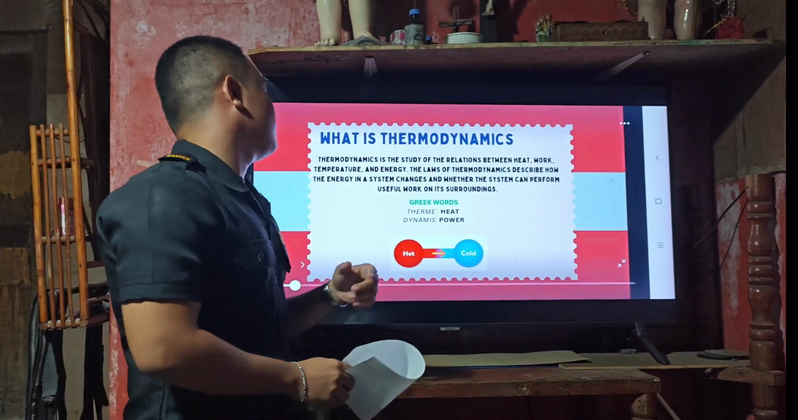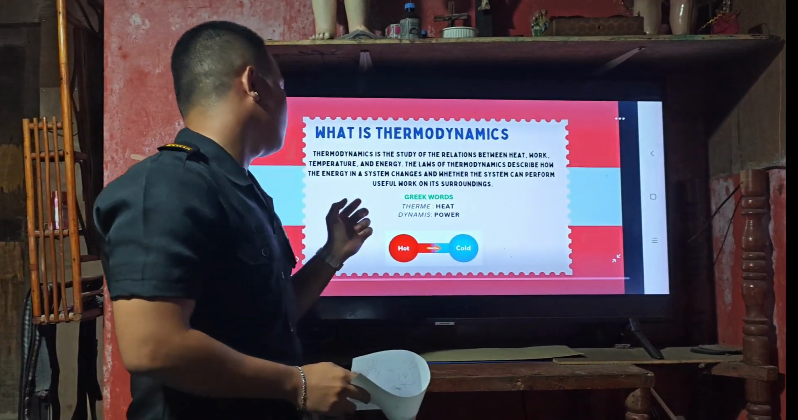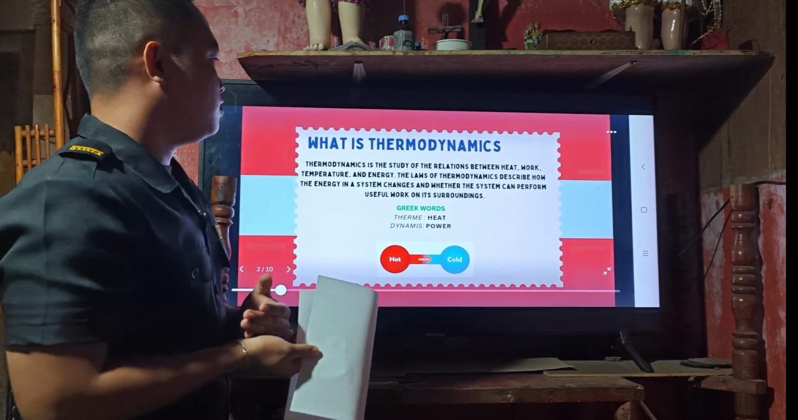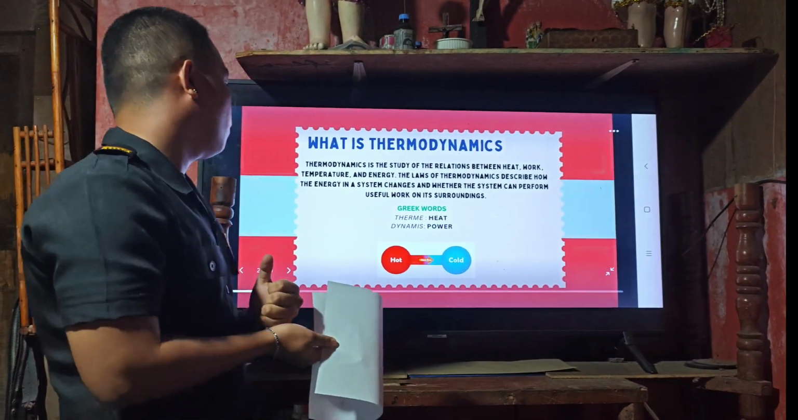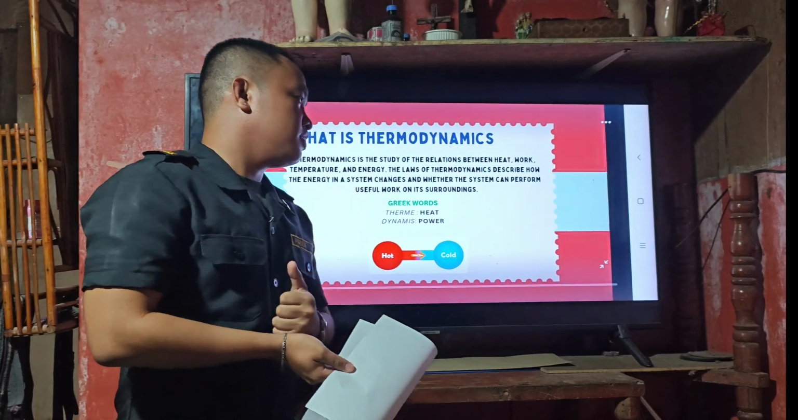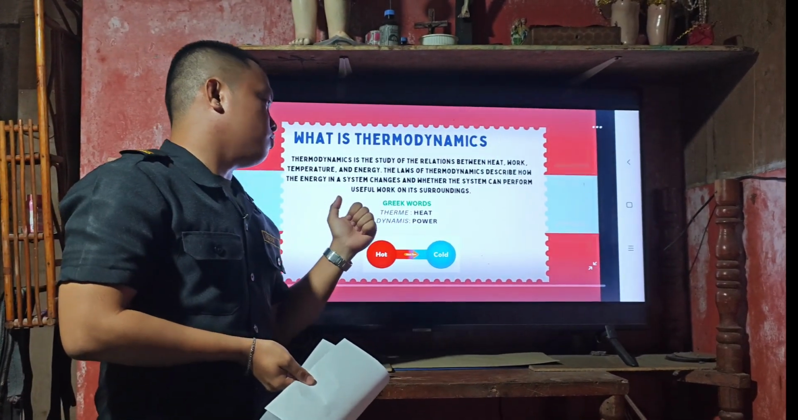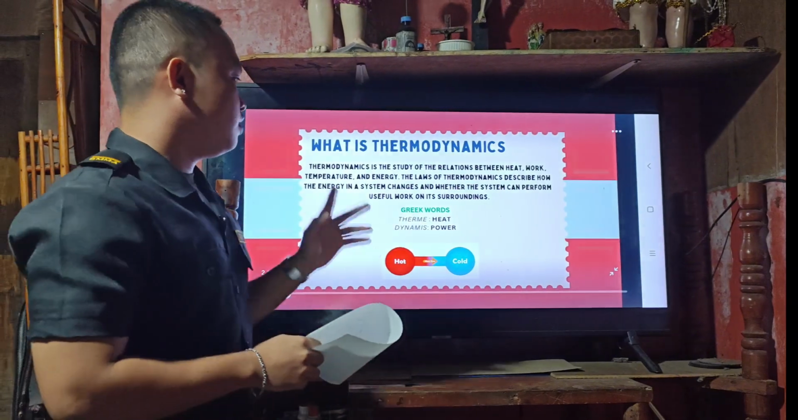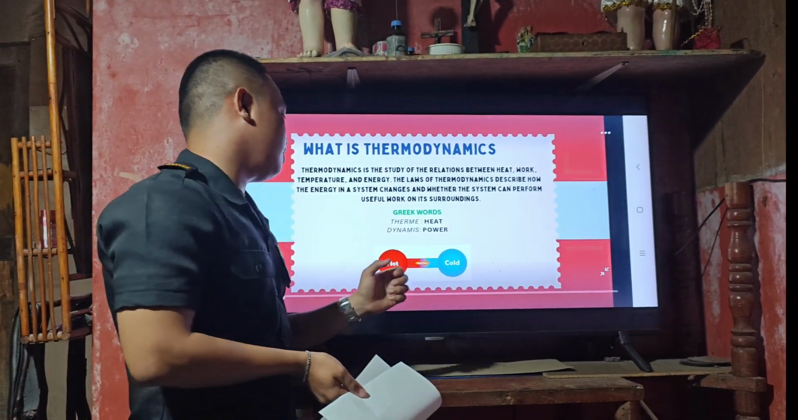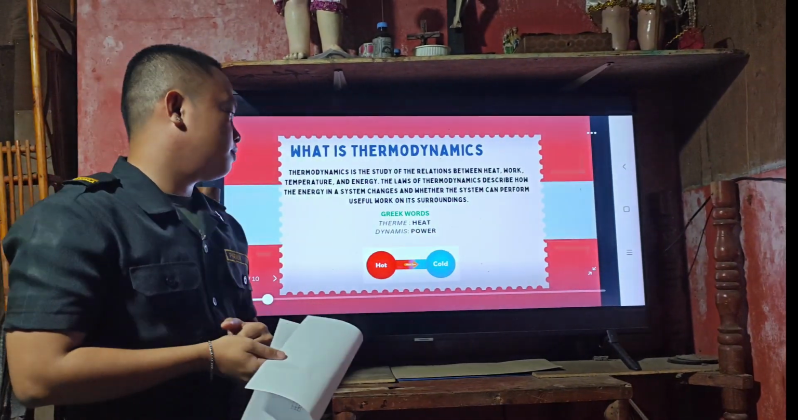What is thermodynamics? Thermodynamics is the study of the relation between heat, work, temperature, and energy. The laws of thermodynamics describe how the energy in a system changes and whether the system can perform useful work on its surroundings. From the Greek words, thermi means heat and dynamis means power.